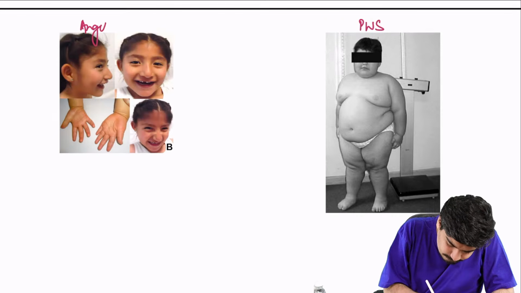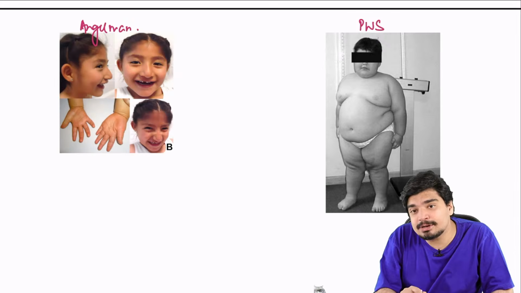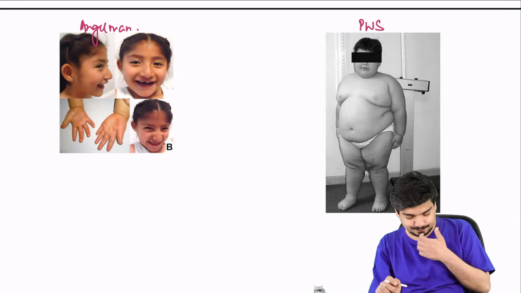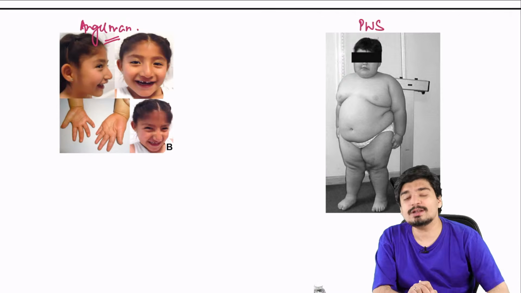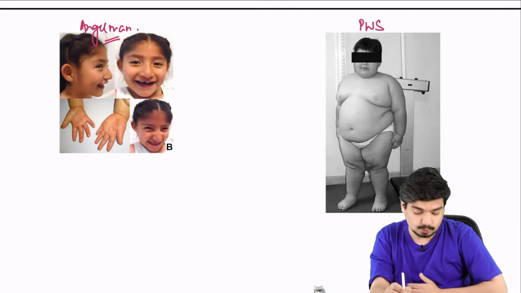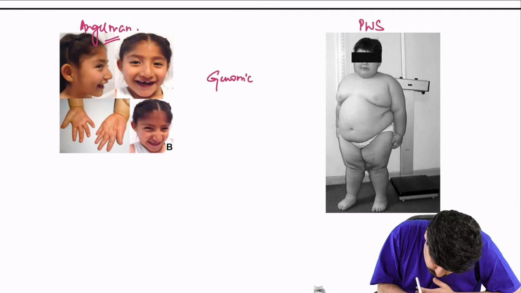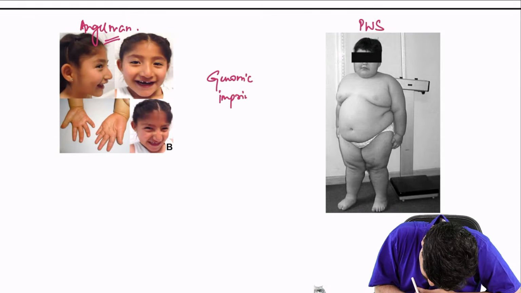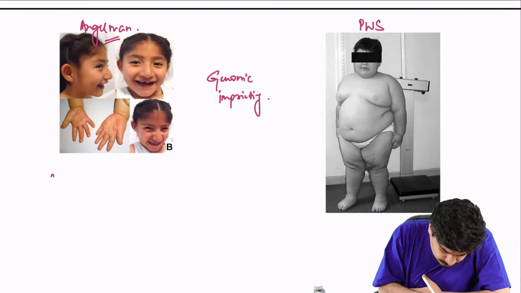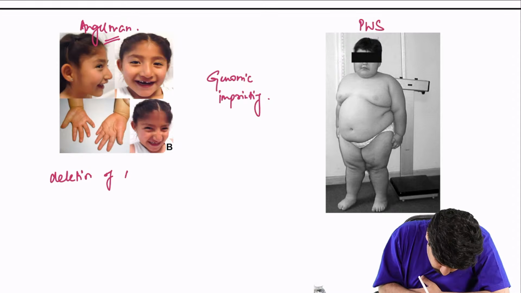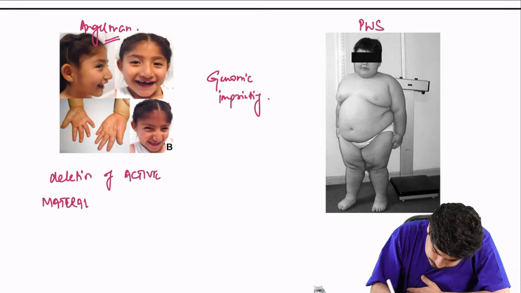Next, two other very contrasting syndromes. This is Prader-Willi syndrome, PWS. This is Angelman syndrome. Why does Angelman occur? Angel, who are angels? Your mothers are angels. Both are genomic imprinting disorders. In Angelman syndrome, there is deletion of the active maternal gene